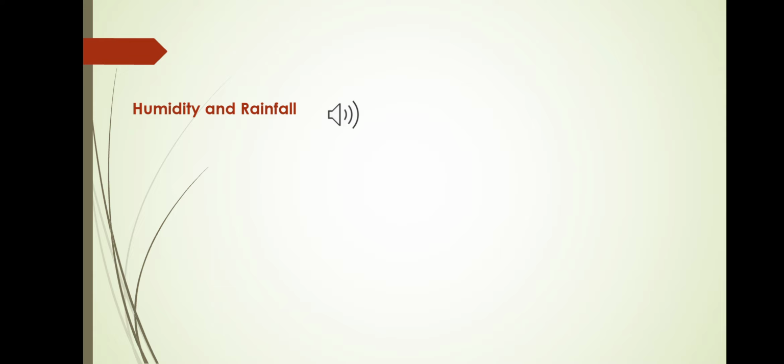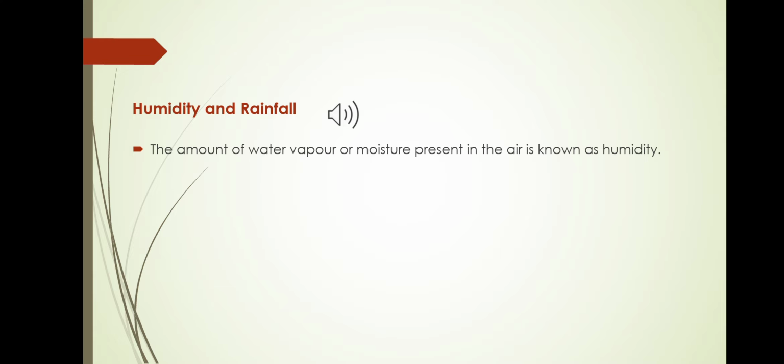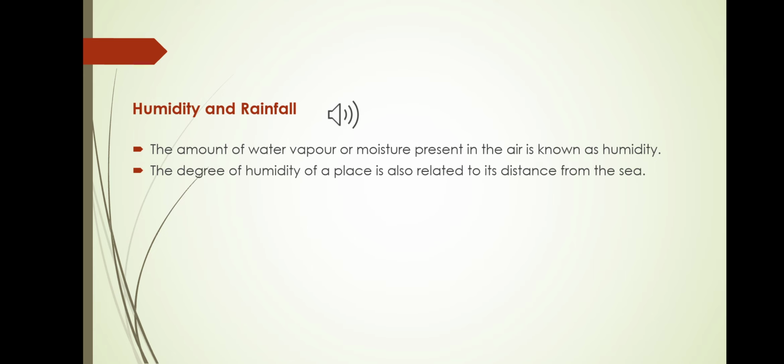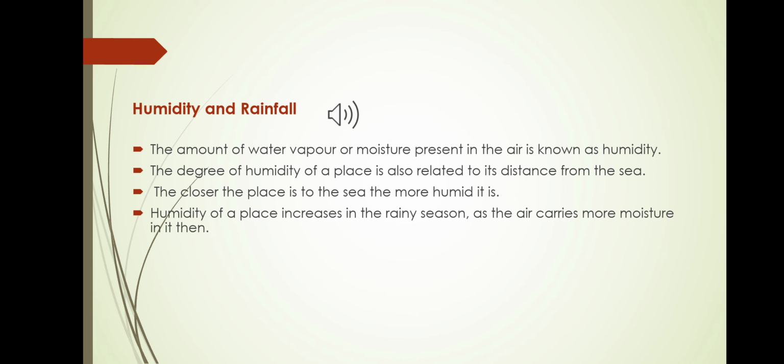Humidity and rainfall. The amount of water vapor or moisture present in the air is known as humidity. The degree of humidity of a place is also related to its distance from the sea. The closer the place is to the sea, the more humid it is. So you have to remember that places closer to the sea get maximum humidity. The humidity of a place increases in the rainy season as the air carries more moisture in it. That's why we sweat a lot in the rainy season.